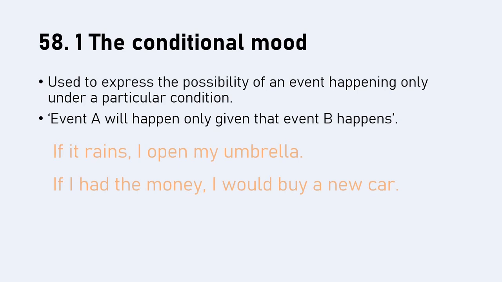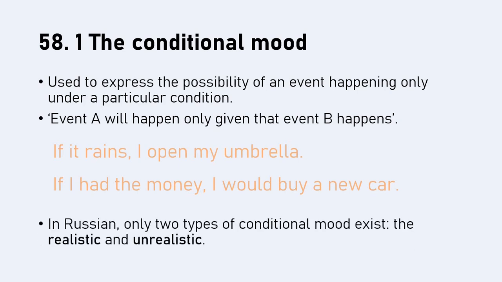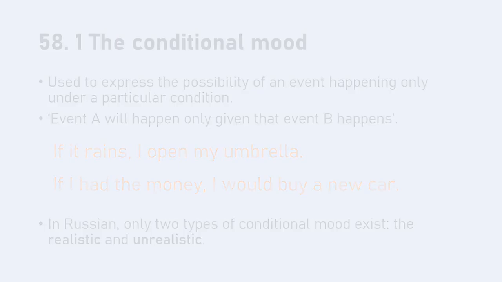Now, in English, it gets harder when we want to talk about what you would have done maybe in the past if a particular condition was met. About the future and so on, we have many different conditional moods, but in Russian, only two exist. The realistic and unrealistic conditional moods. So we'll start by looking at the realistic. It's the easiest one. And it really is the same as in English.